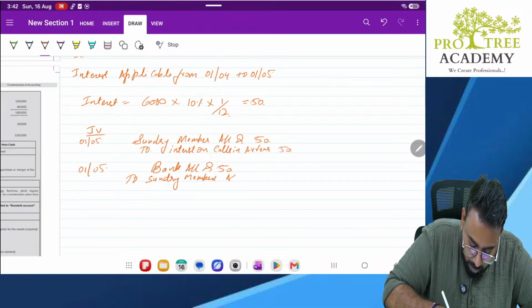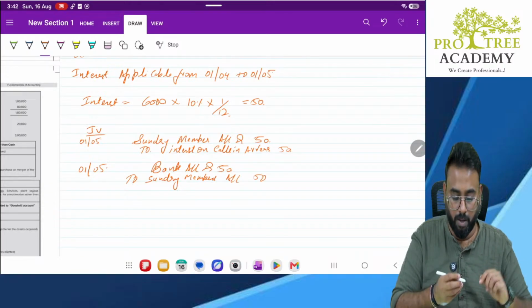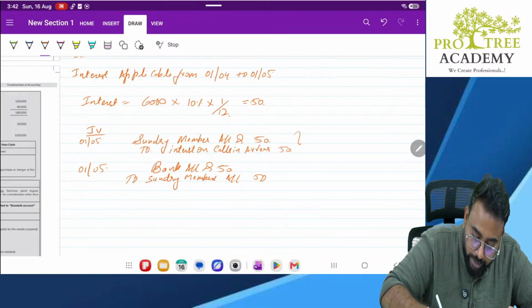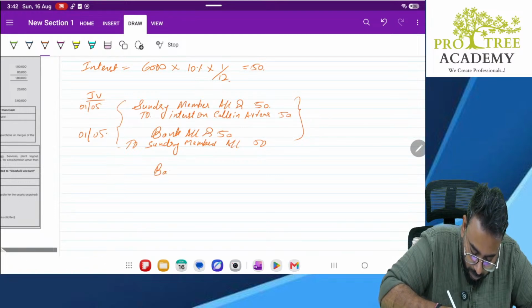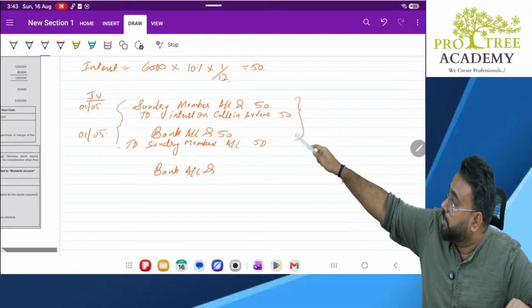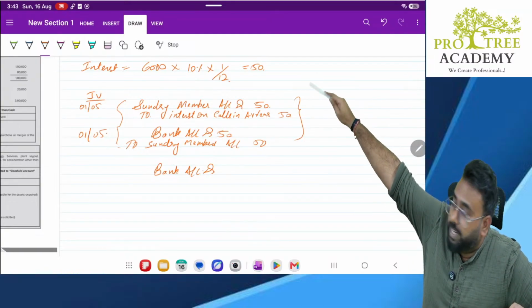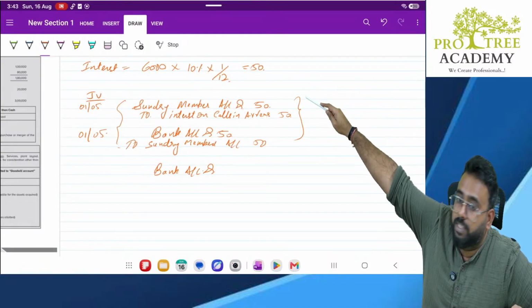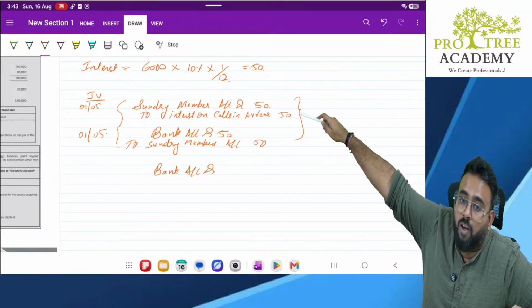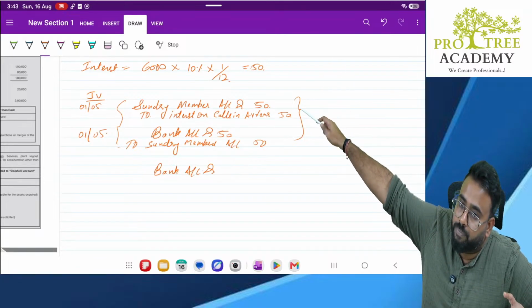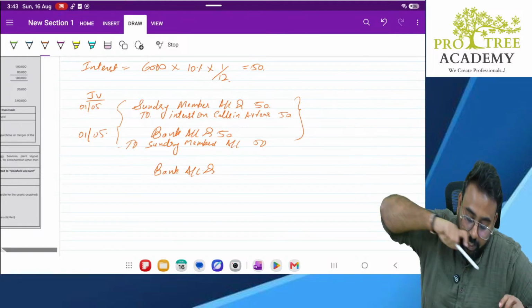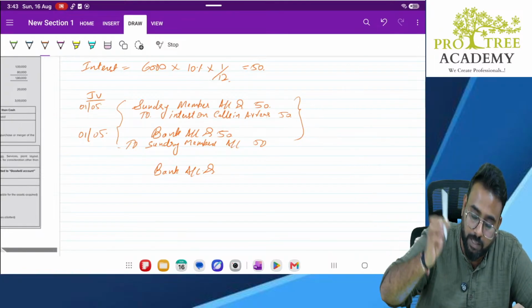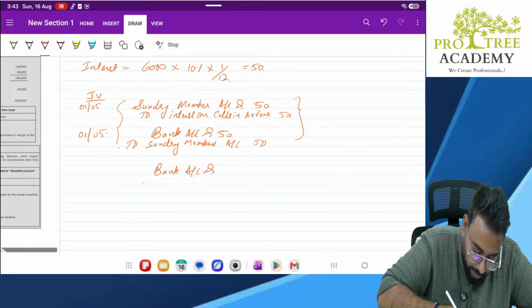Or instead of passing two entries, you can pass it into one single entry. What is the single entry? Bank account debit. Sir, we can pass here single entry because the date the interest became applicable or collectible was on 1st May. Clear? And the date we received the interest was also on 1st May. That is why we can pass single entry. Otherwise, you have to pass double entry. Okay?